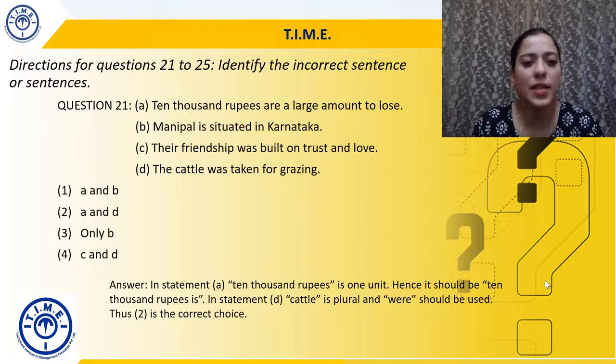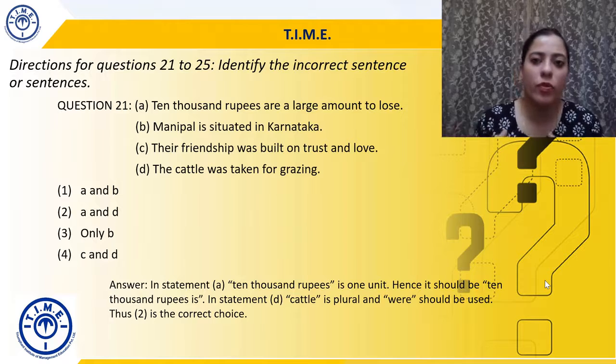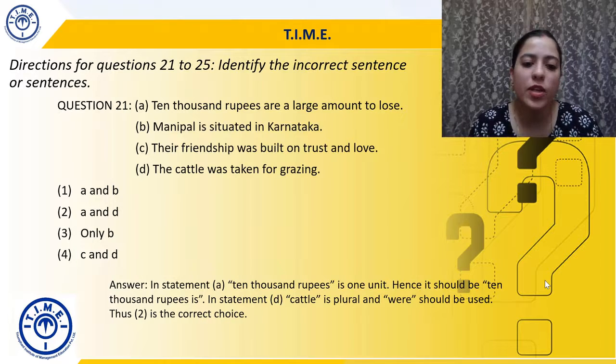In statement D, cattle is plural, and that's why were should be used, right? Cattle is plural, हमेशा group of animals होता है. Were आना चाहिए, so D is also incorrect, and that's why the answer is 2, A and D.